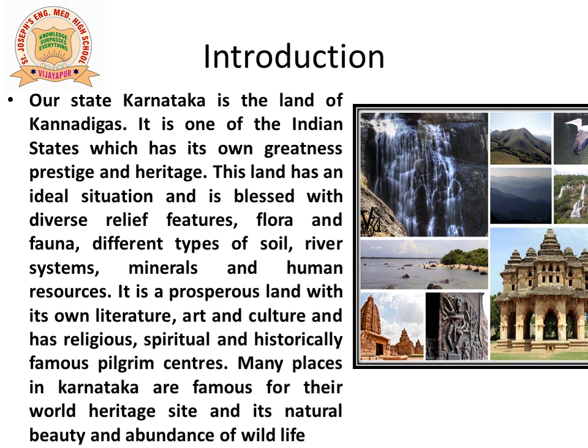Karnataka has rich diversity in flora and fauna, that is in vegetation and animal life. We have different types of forests over here. We have different types of soil like black soil, red soil, clay soil. We have many rivers flowing through our land like the Krishna, Kaveri, Tungabhadra, Malaprabha and others.